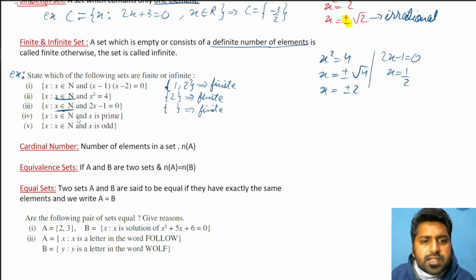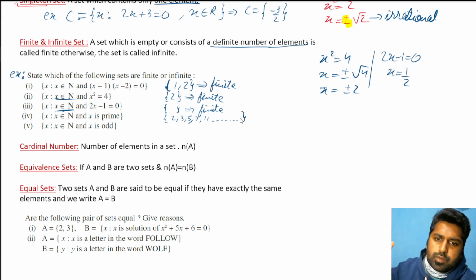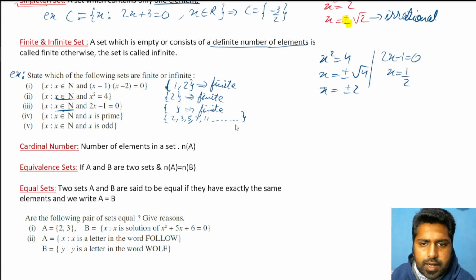Then x belongs to natural number and x is a prime number. Start writing the prime numbers. So you'll start from 2, 3, 5, then 7, then 11, and so on. And you keep writing it because there is no restriction present. So dot dot dot we have to write like this. We have to go for the long series here, and it will never end. So now how many elements are there if I ask you? There are infinite elements now. So it's an infinite set.